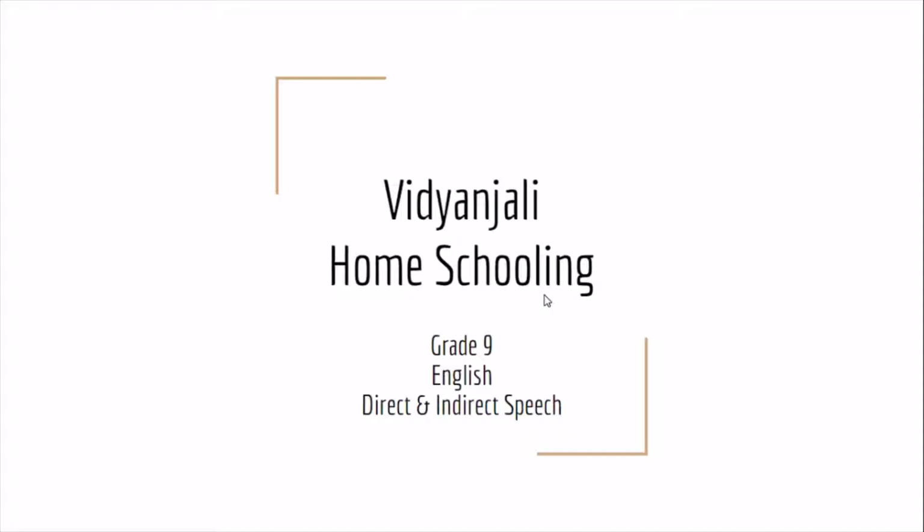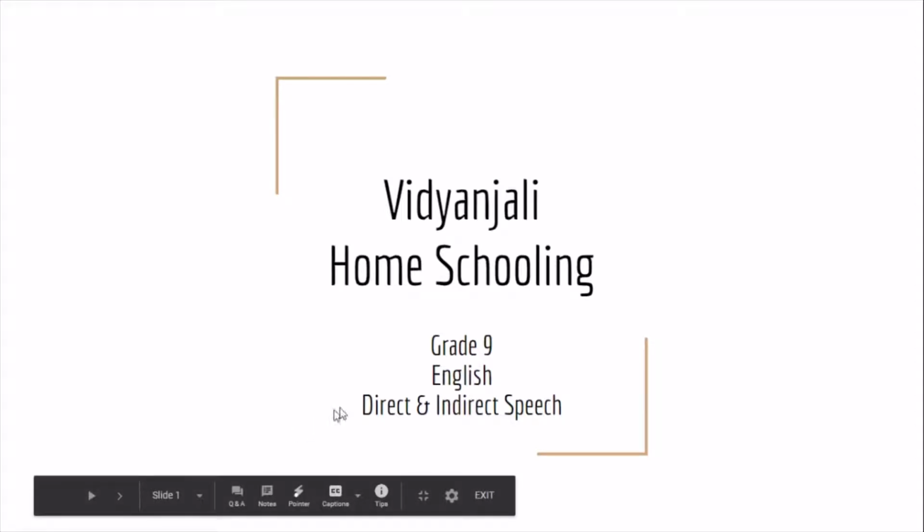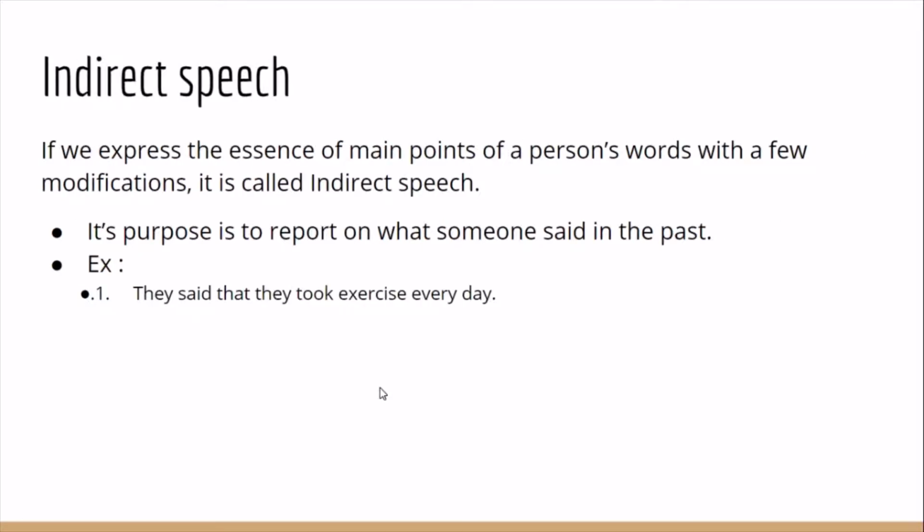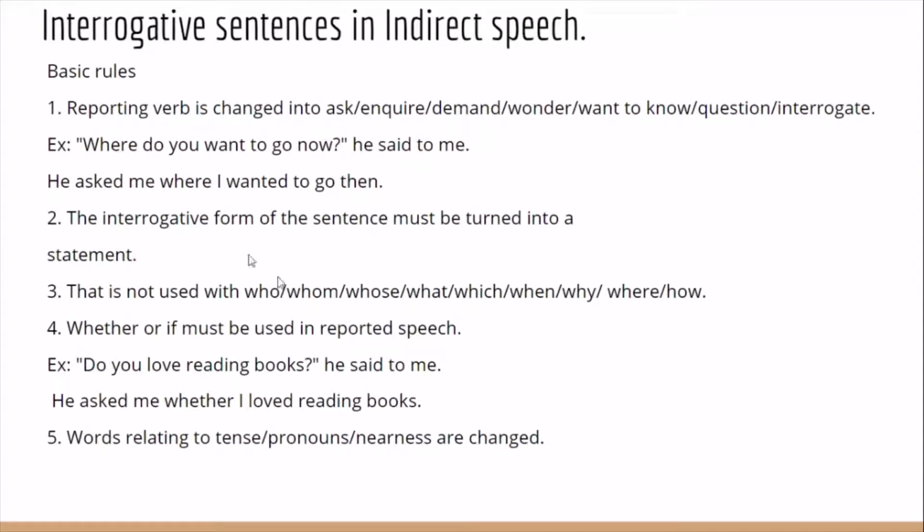In our previous class you learned what direct and indirect speech are and how to convert statements from direct speech to indirect speech. In today's class you are going to learn how to convert interrogative sentences from direct speech to indirect speech. Interrogative sentences means questions, and you already know that there are two types of questions: WH type questions and yes or no type questions. WH type questions, how they have to be changed, let us see.